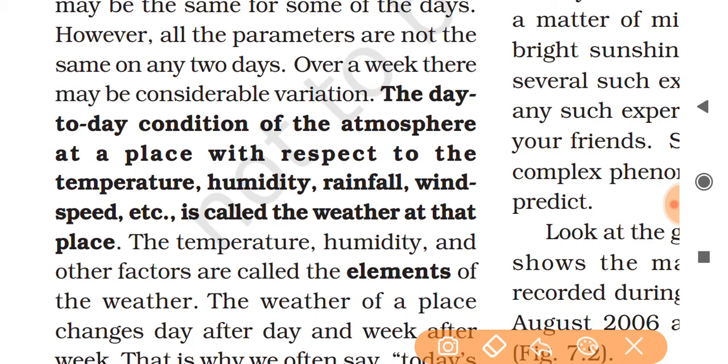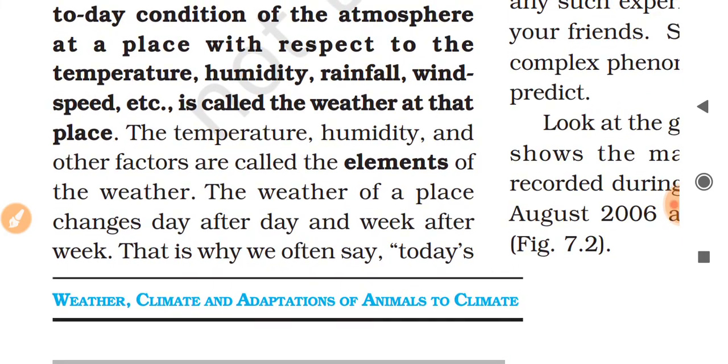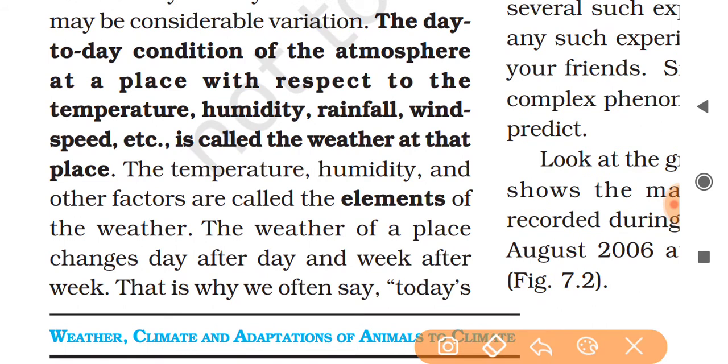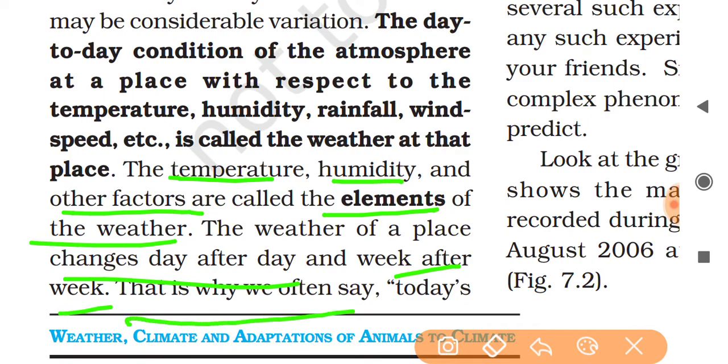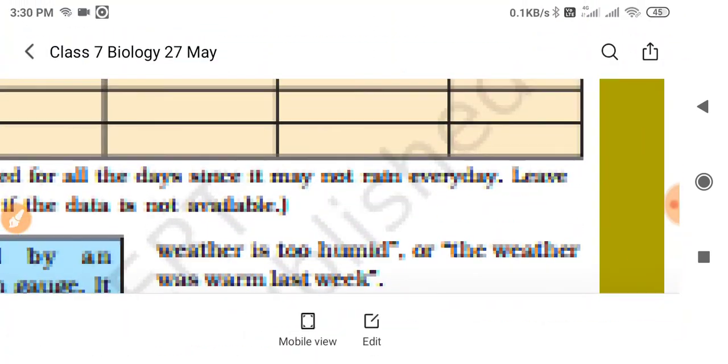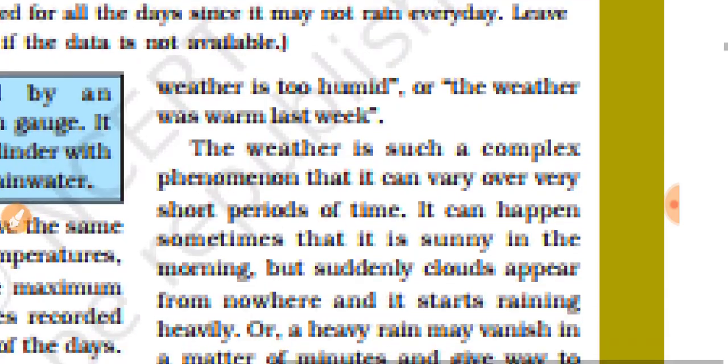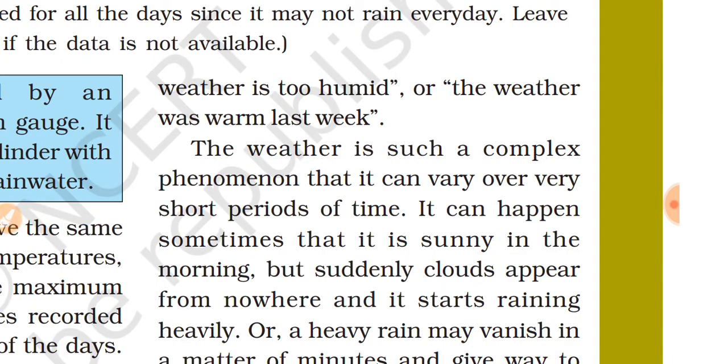The temperature, humidity, and other factors are called the elements of the weather. The weather of a place changes day after day and week after week. That is why we often say today's weather is too humid or the weather was warm last week.